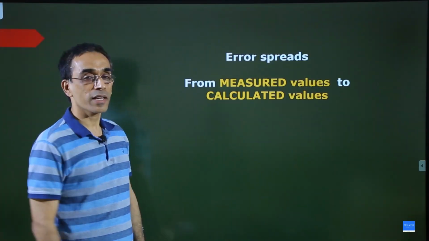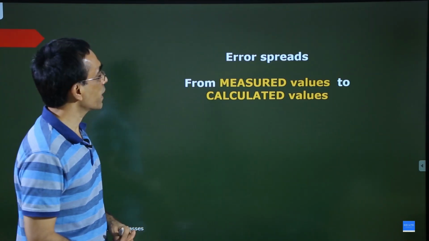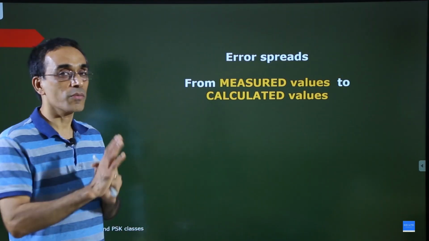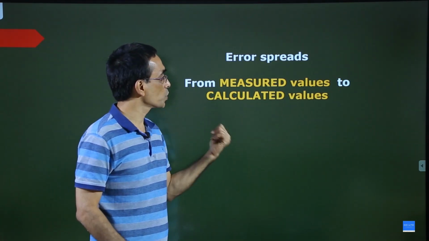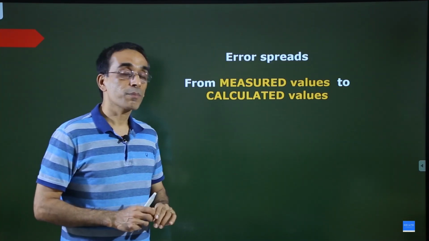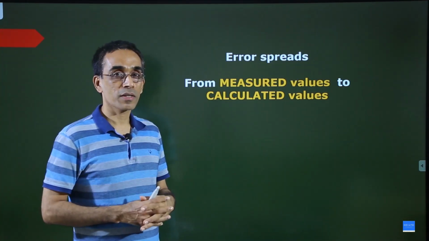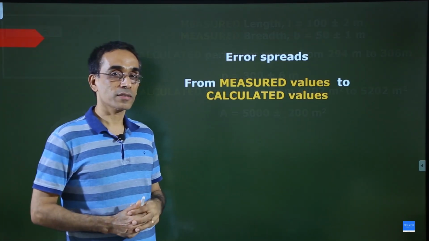So, just like the coronavirus, error spreads from where to where? It spreads from measured values to calculated values. This is called propagation of error or combination of error. We are going to study this.